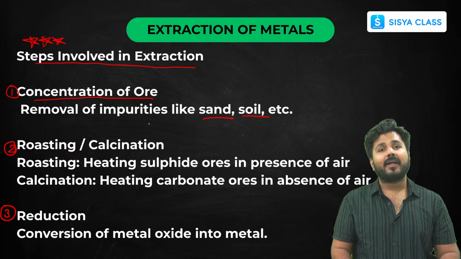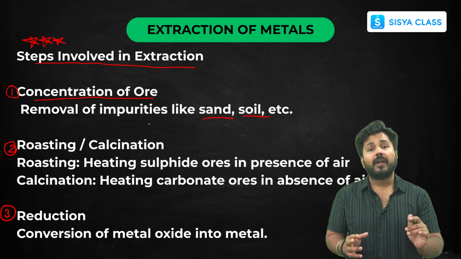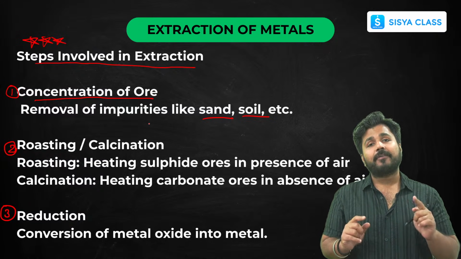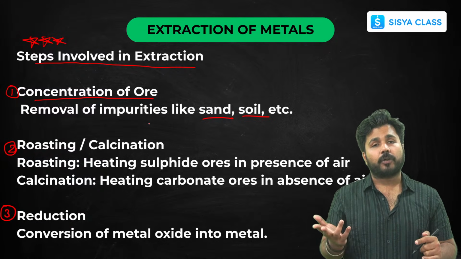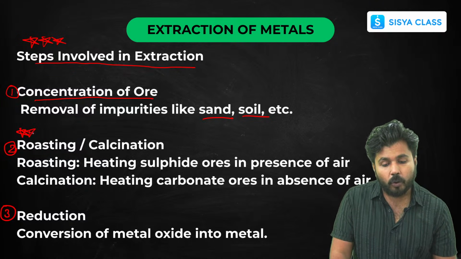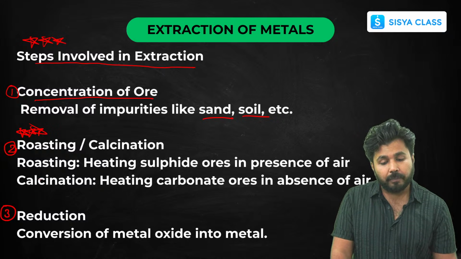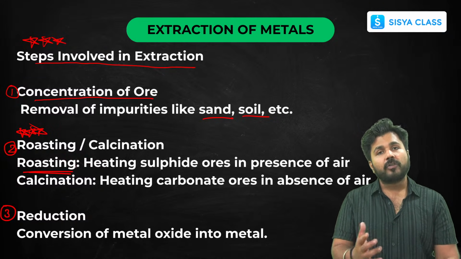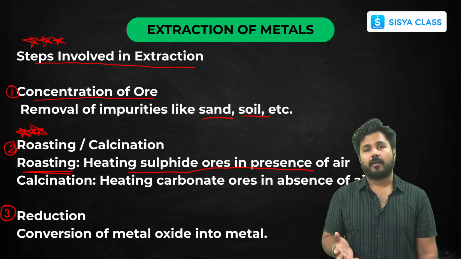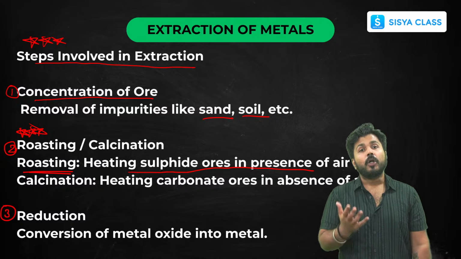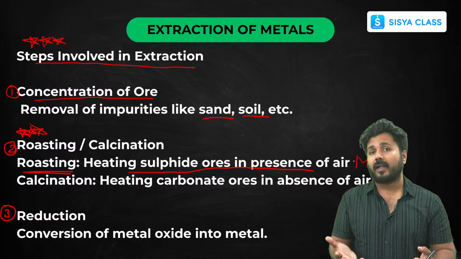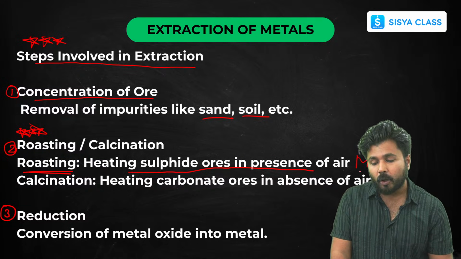Remember that the ore we get from the earth's crust will be obtained in 2 forms. Either it will be a sulfide ore or a carbonate ore. This topic is very important. If the ore is a sulfide ore, then you will do the process of roasting. What is roasting? You heat the sulfide ore in the presence of oxygen or air, to form oxide. Here you will get the metal oxide. You will not get the metal directly, so it is in steps. You will get the metal oxide here.